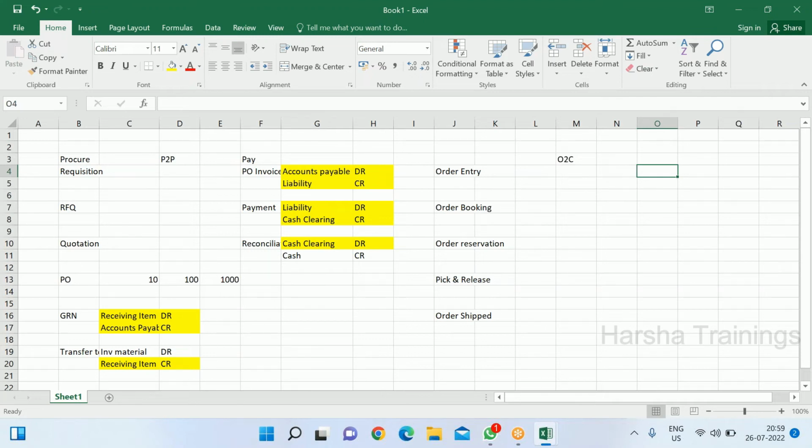Here, AR invoice or sales invoice, you can say, and receipt, remittance,